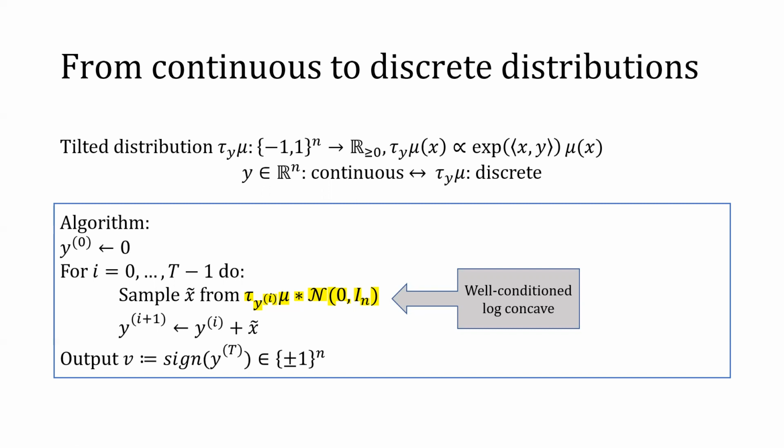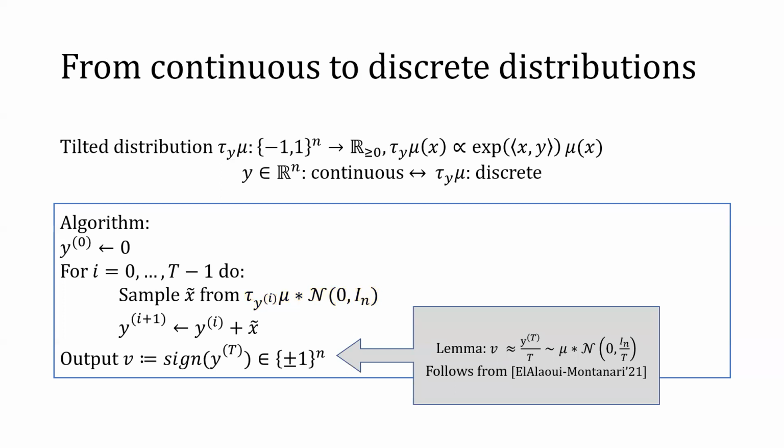Finally, the algorithm outputs the sign of y_t, which is an n-dimensional vector with plus 1 or minus 1 entries. Note that all the vector additions can be done in parallel by having one processor keep track of one coordinate, so you need n processors in total to handle vector addition. Recall that this highlighted distribution is well-conditioned log concave. We will see that the step of sampling x tilde is also just vector addition plus oracle access to the gradient of this convolved distribution, and the gradient can be computed using the counting oracle.